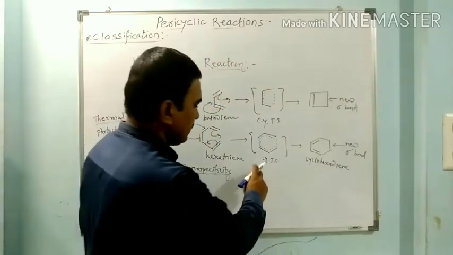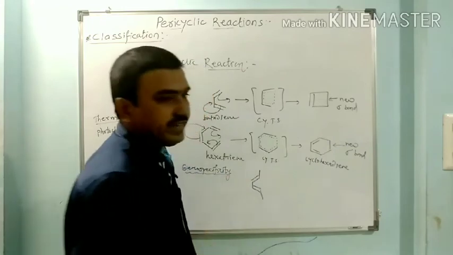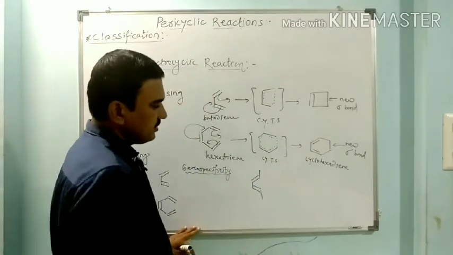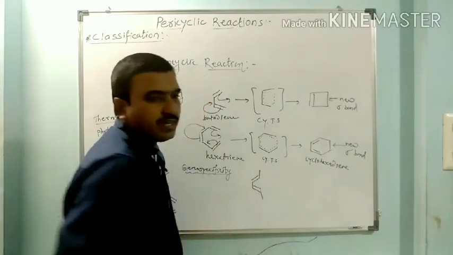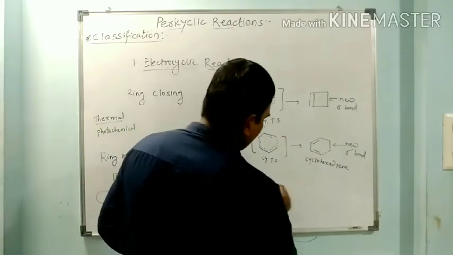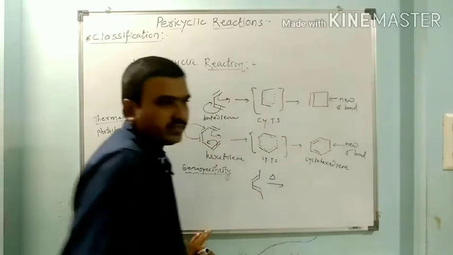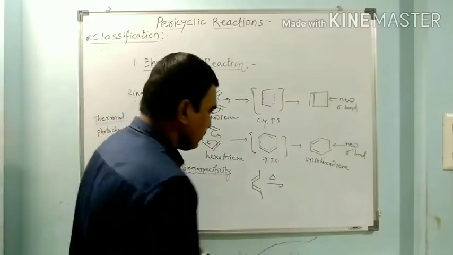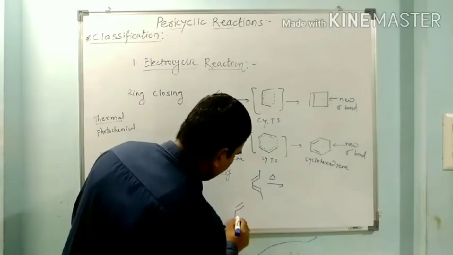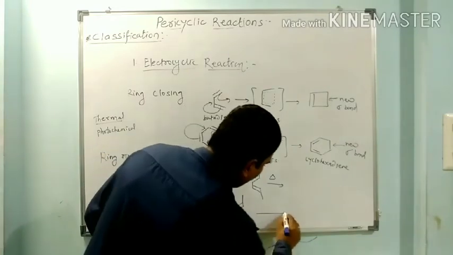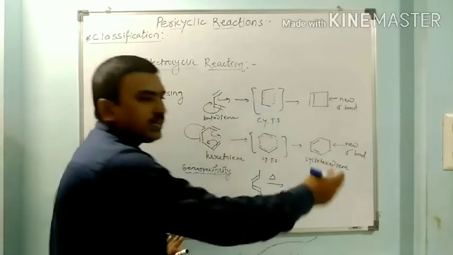So this is actually 2,4-hexadiene. This is the trans double bond, this is also a trans double bond. When this undergoes thermal reaction, it gives one product, while when the same undergoes photochemical reaction, it gives another product.